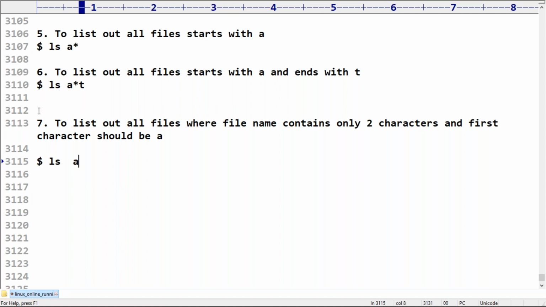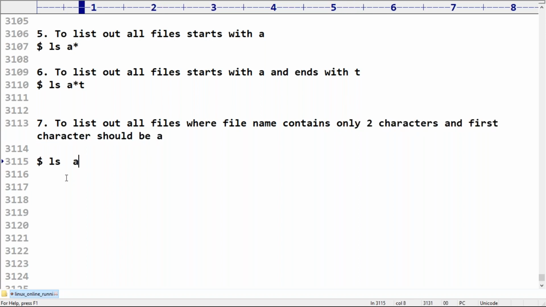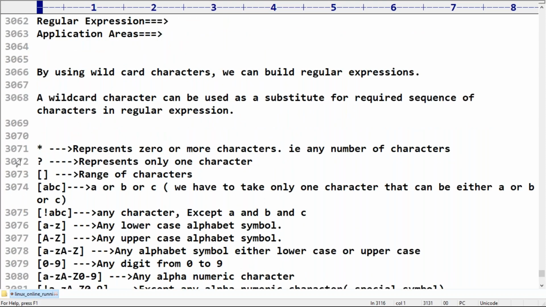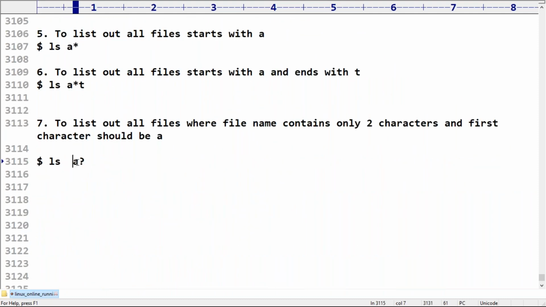Can I take star? Yes or no? No chance at all. What is the reason? Star means any number of characters, but the file name should contain only two characters. That's why you have to take only one character, and that character can be anything, no problem at all. A question mark. Remember, we covered already: a question mark represents only one character, and that character can be anything. So a?.